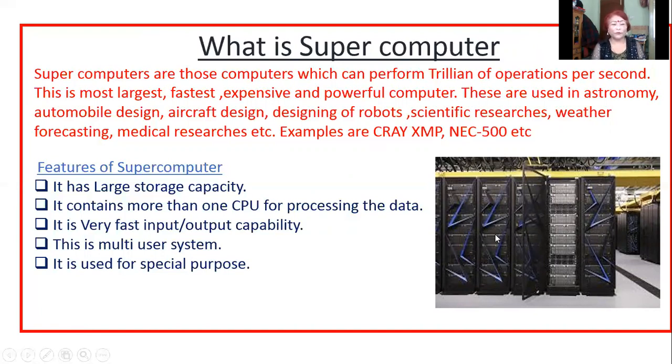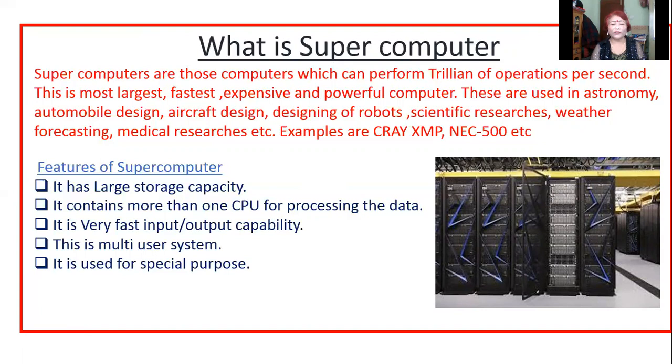So supercomputers are those computers which can perform trillions of operations per second, and this is the largest, fastest, most expensive, powerful computer.